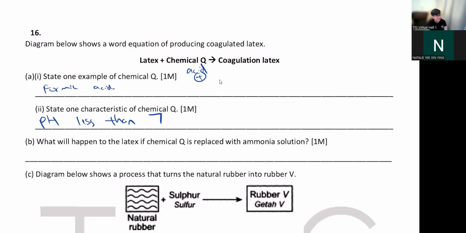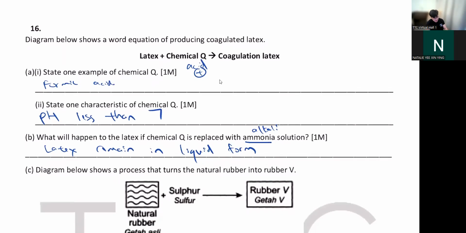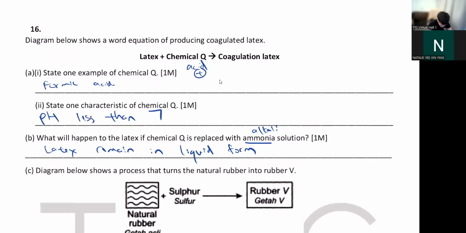This is form 2. What will happen to the latex if chemical Q is replaced with ammonia? Chemical Q is replaced with ammonia. So this is alkali actually. So you can say latex remains in liquid form. Right? Latex remains in liquid form because the negative charges remain.